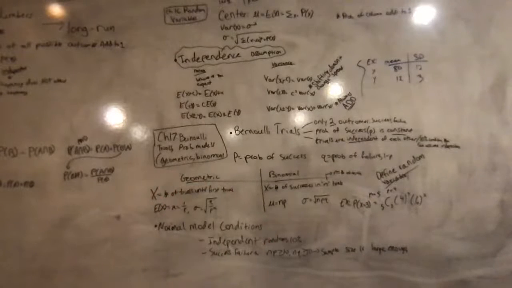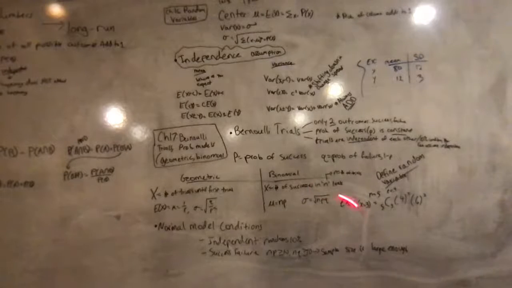And to find expected, you do the mean equals 1 divided by P. To find standard deviation, you do square root Q over P squared. But you don't have to remember this because this is on your formula sheet. And I actually will be making a video later about all the formulas on the formula sheet so you don't have to memorize as much of the formulas.